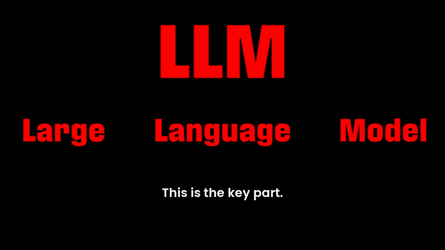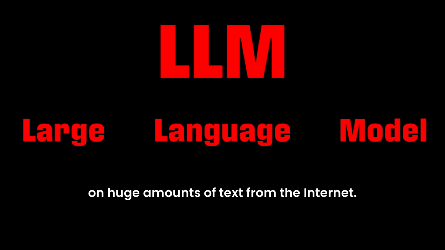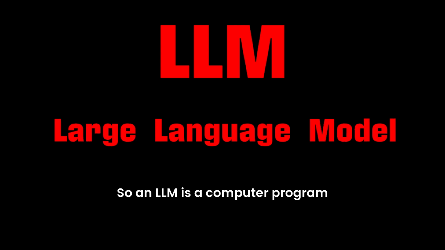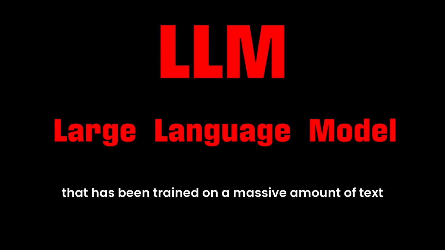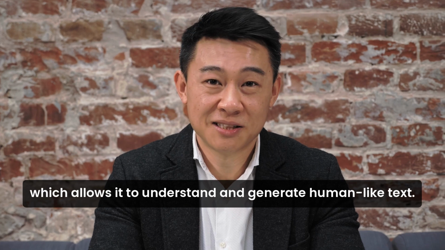Large. This is the key part. These models are large because they've been trained on huge amounts of text from the internet. This massive amount of data lets them learn very complex patterns in language. 4. Putting it together. So, an LLM is a computer program that has been trained on a massive amount of text, which allows it to understand and generate human-like text.